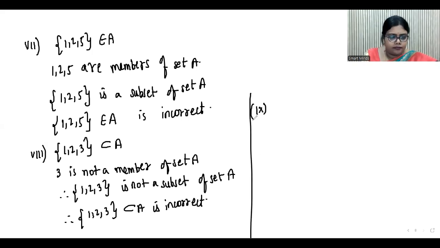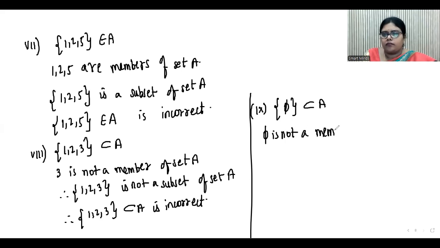Next, ninth one. This means the null set is a subset of A. Now you see 5 is not a member of set A. Though the null set is represented as {}, within the flower brackets, if 5 is given, that is treated as a member of that set.